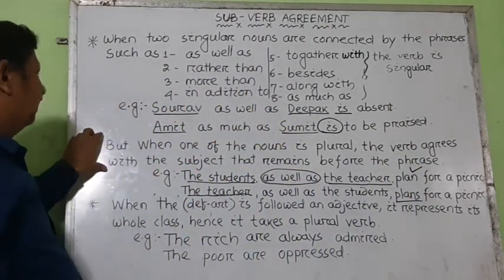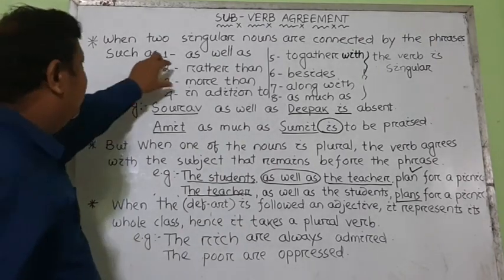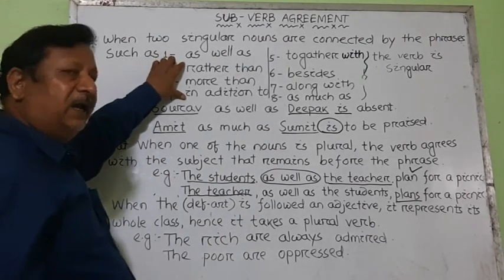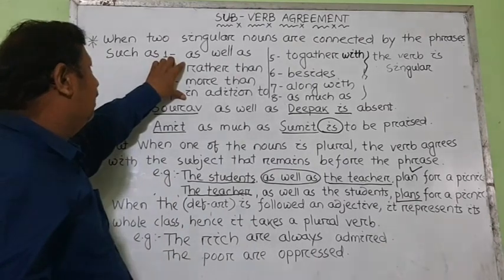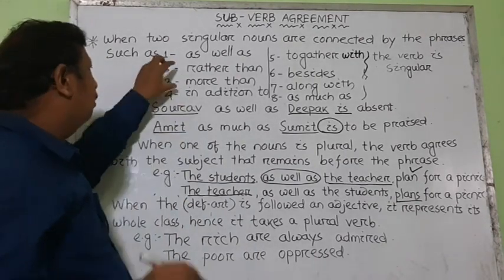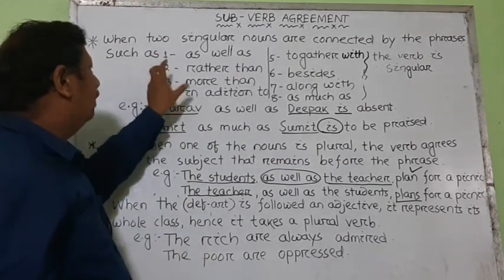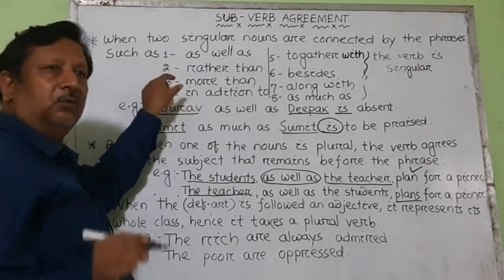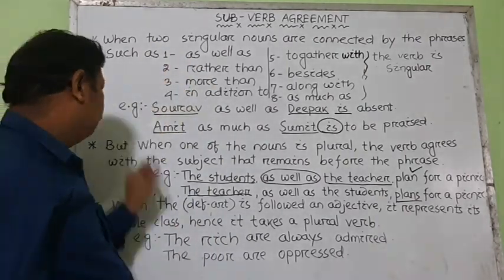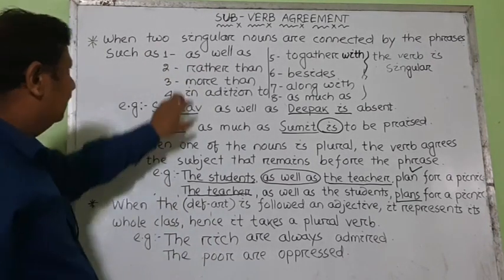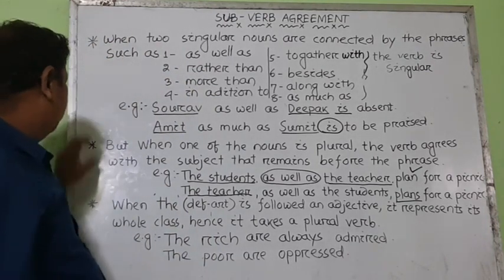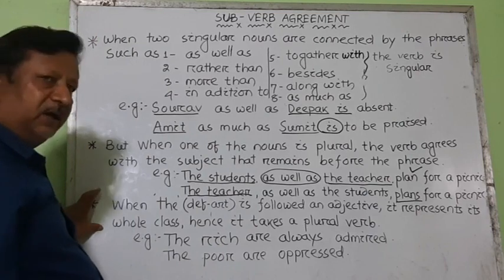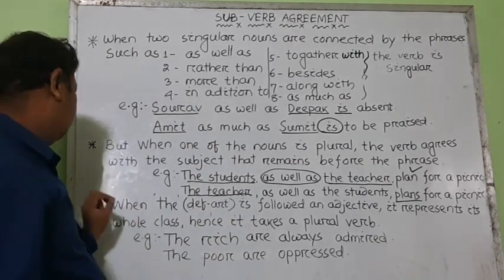So this should be remembered well, and these phrases should be remembered well, and we should watch carefully whether the nouns are singular joined by the phrase or any one of the nouns is plural. After this we can discuss another point written here on the whiteboard.